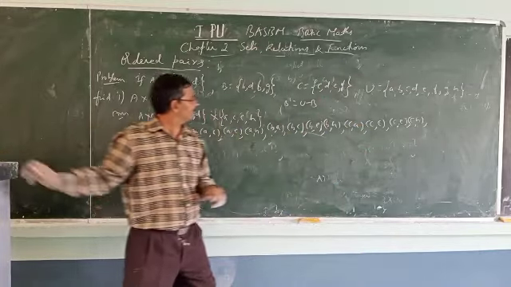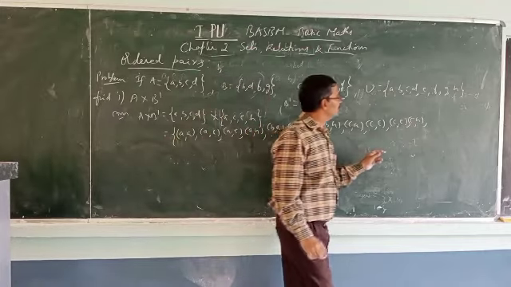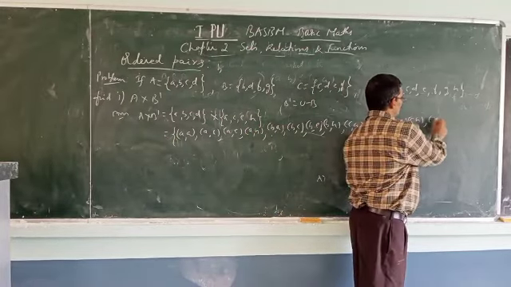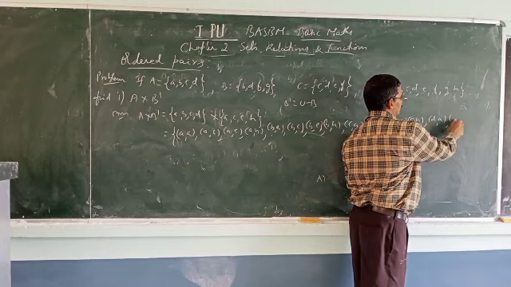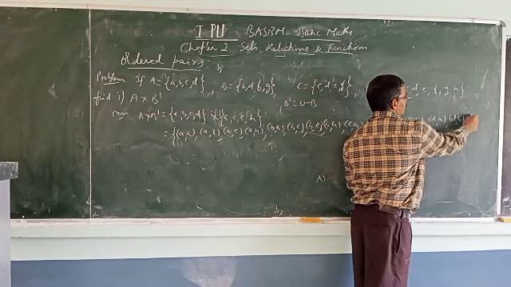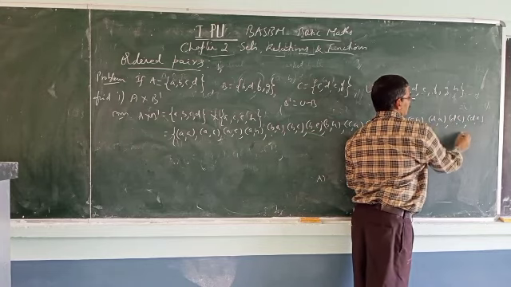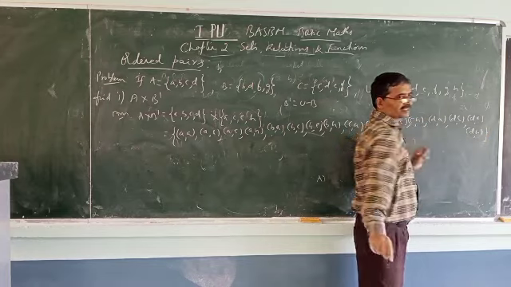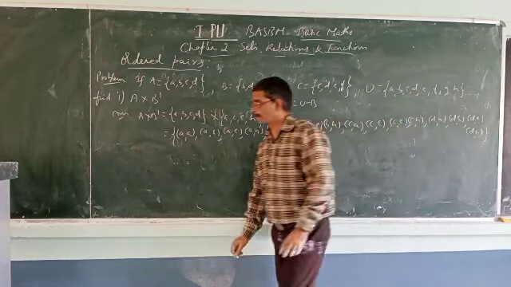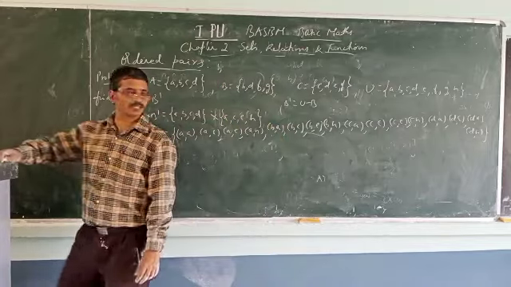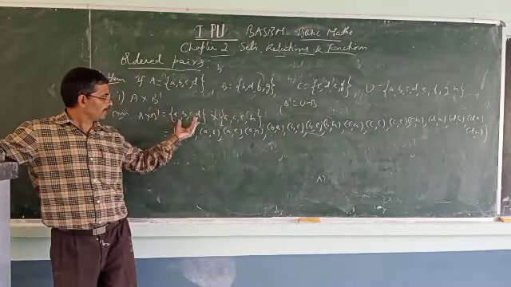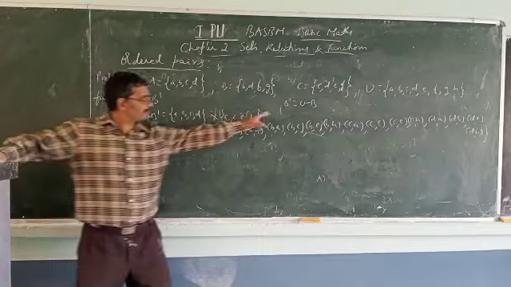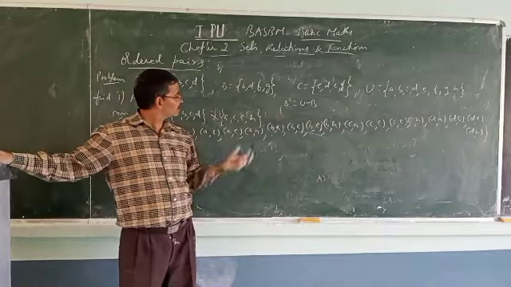So DA, DC, DE, DH. This is how we can write the product. So A cross B dash equals like this. A is known, B dash is nothing but U minus B, so that I have written.